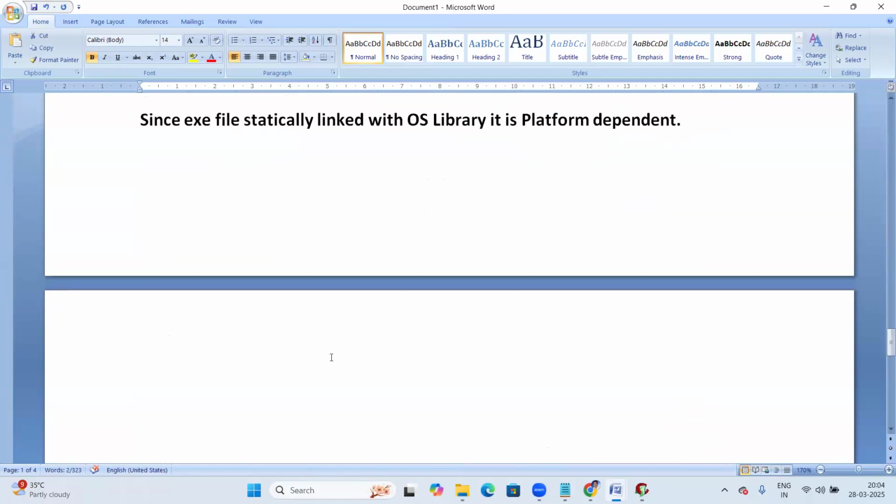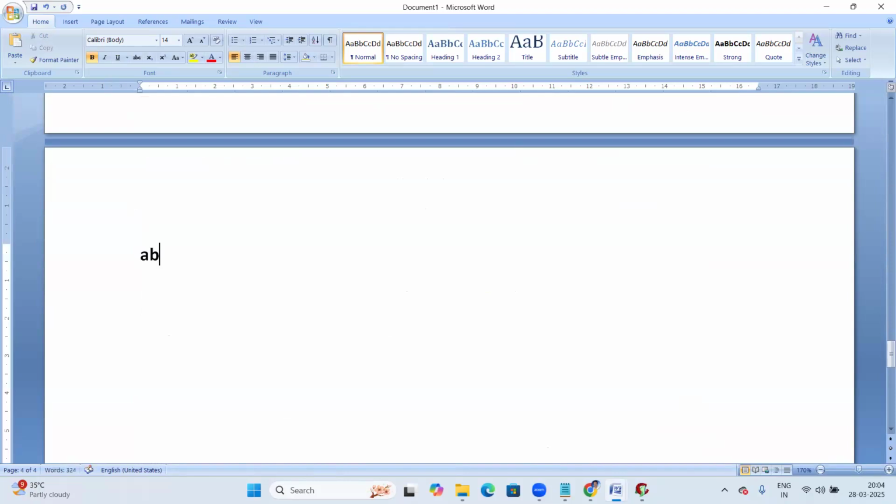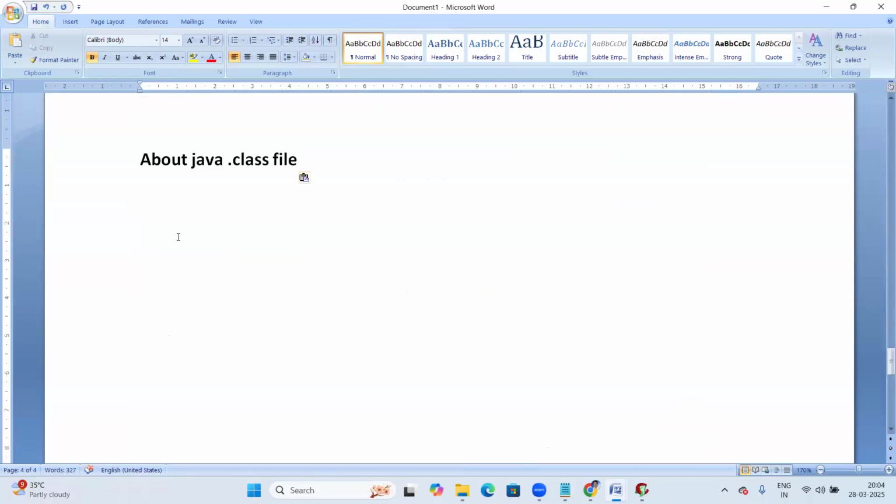Topic is about the Java dot class file. So you get a dot class file. A dot class file is a binary code file.